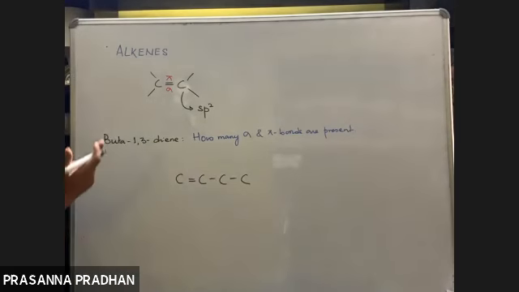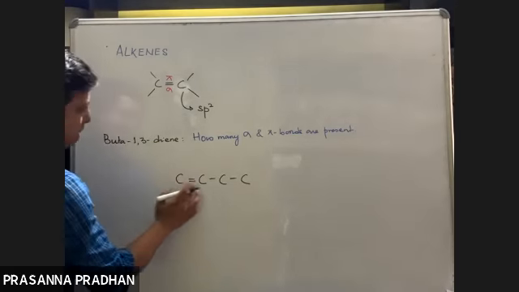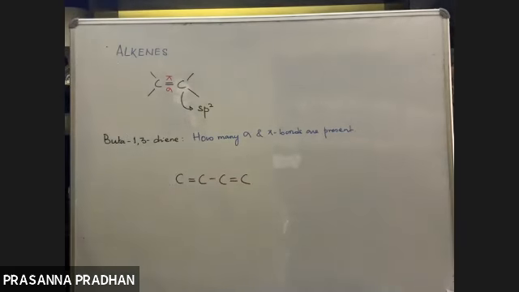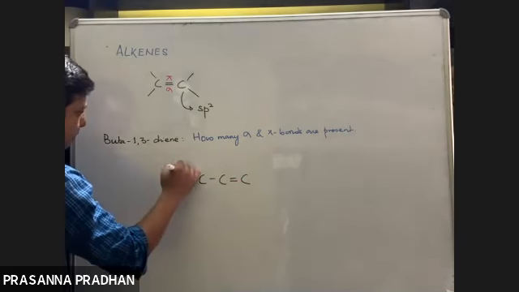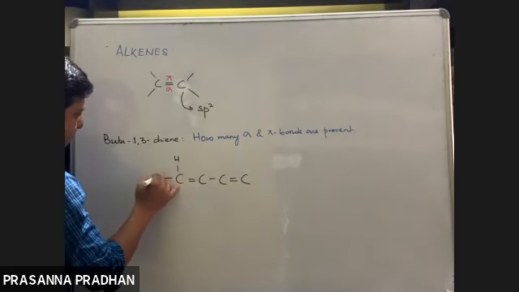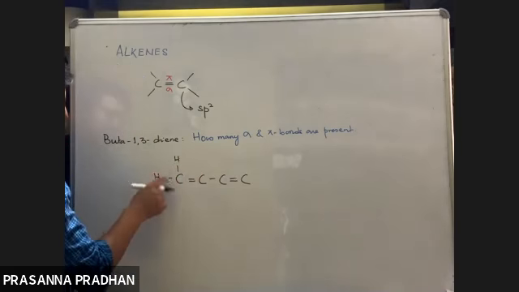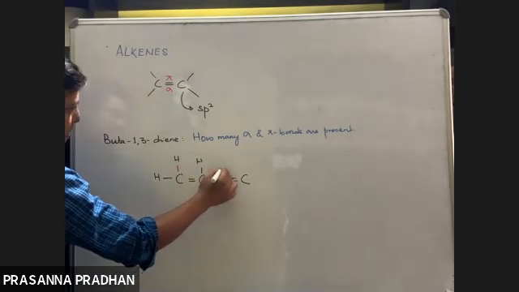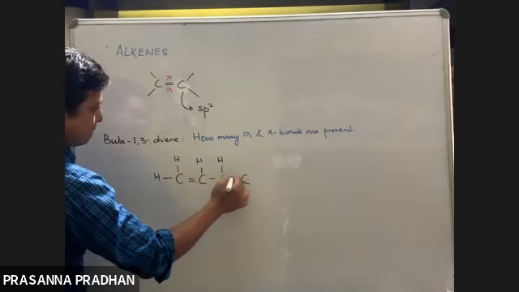Di means two double bonds, at positions 1 and 3. The rest we have hydrogen, so we must satisfy the valency: 1, 2, 3, 4 for each carbon.